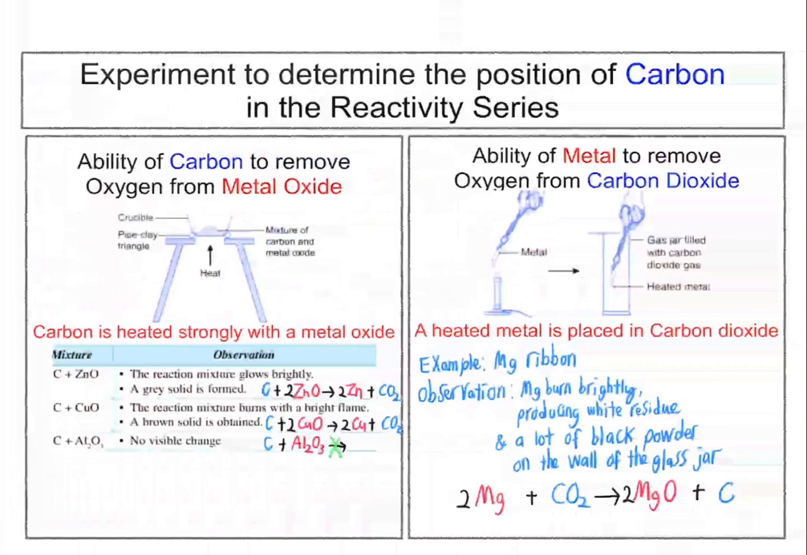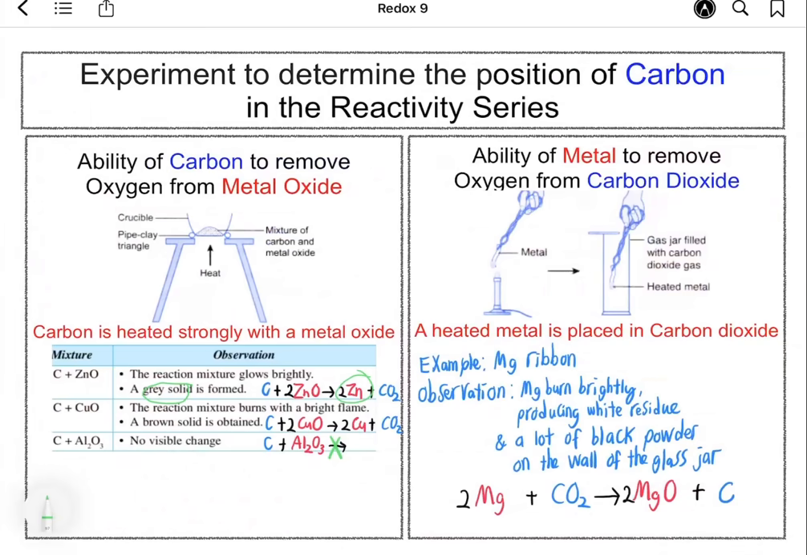When carbon is heated strongly with the metal oxide, carbon can act as a reducing agent to remove oxygen from the metal oxide if carbon is more reactive than the metal, or if carbon is located in a higher position in the reactivity series of metal. When carbon reacts with zinc oxide, a gray solid is formed to indicate that zinc is formed, or carbon managed to remove oxygen from zinc oxide to form zinc.